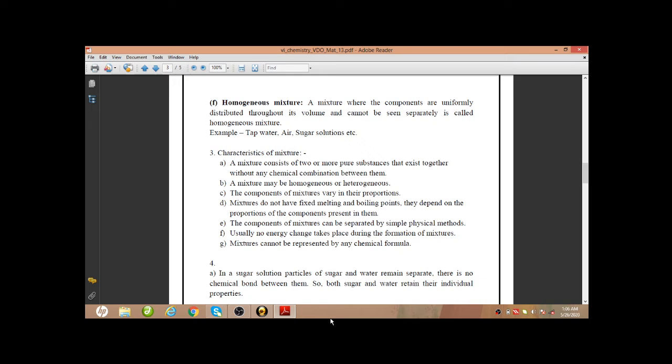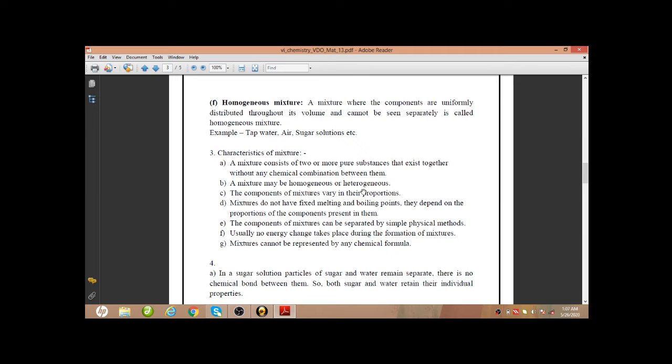Next, characteristic of mixture: a mixture may be homogeneous or heterogeneous, both can be there. Next, the components of mixtures vary in their proportions. What is this? In a sugar solution, we can mix 1 spoonful of sugar in water.